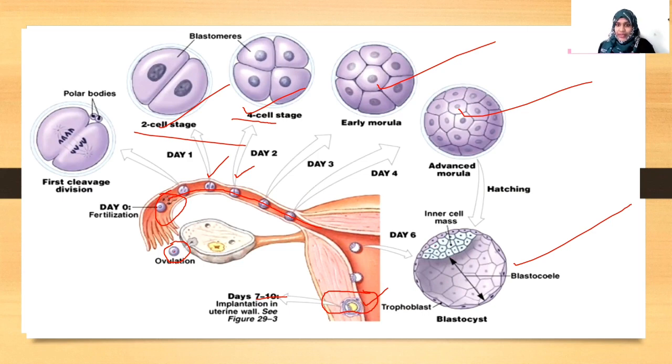So here, when it reached the blastocyst, you can see some difference, right? Some difference takes place in the blastocyst. Up to here, you can see a collection of cells only. Up to the starting of the first cleavage, up to this portion, you can see there are a number of cells only. And the covering, this covering is called the zona pellucida, okay?